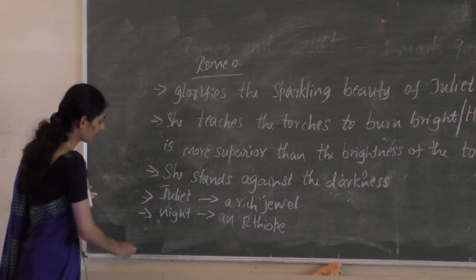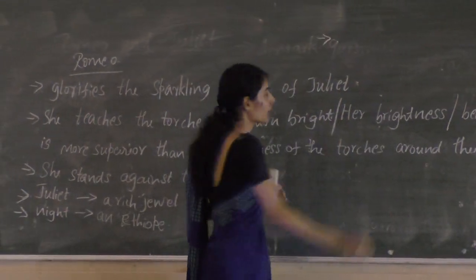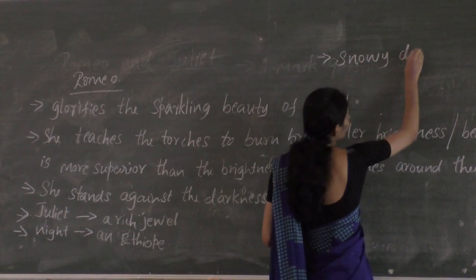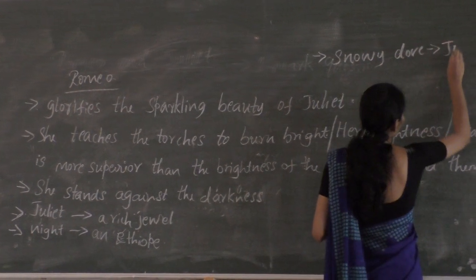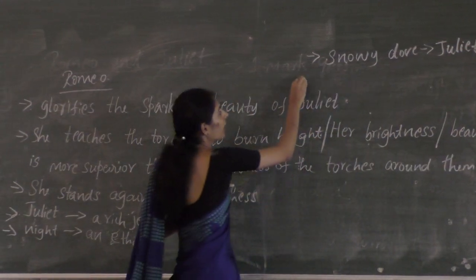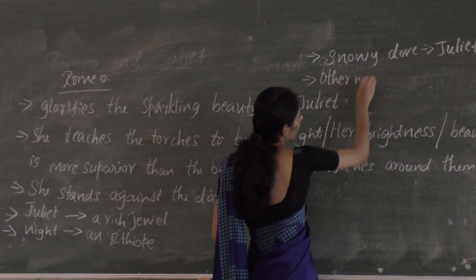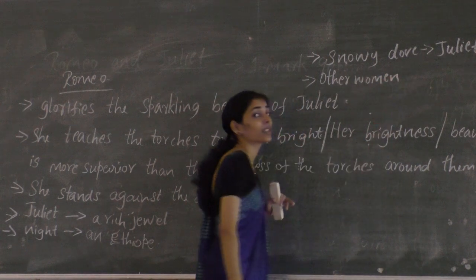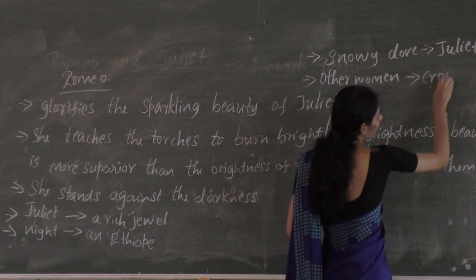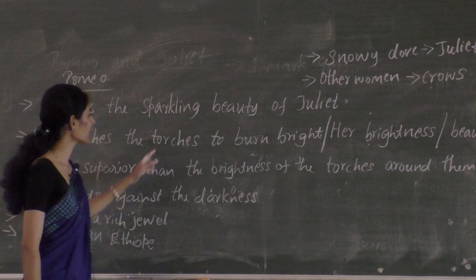The next one is, Juliet is also compared to a snowy dove, and the other women who were there in that hall were compared to crows. These are the comparisons, and you have to take note of all these important things.